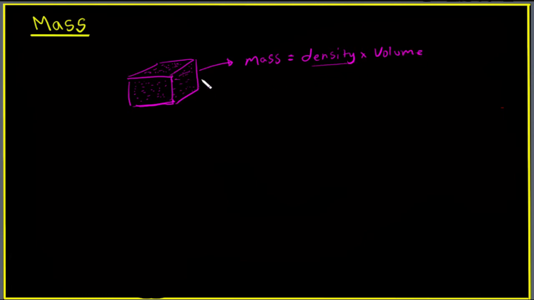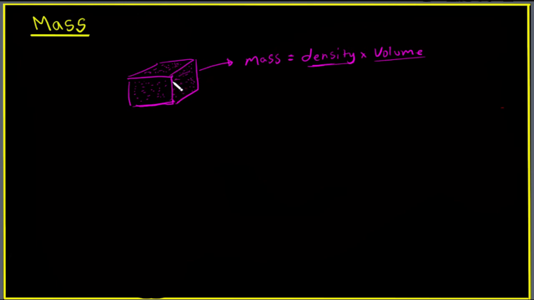We will actually have a separate video for density as well. But let's try to understand what density is. Density is basically just how close the particles that this block is made up of are to each other. So the closer they are, the more matter is going to be present inside this fixed volume, right? And volume is basically the three-dimensional space that this is occupying.